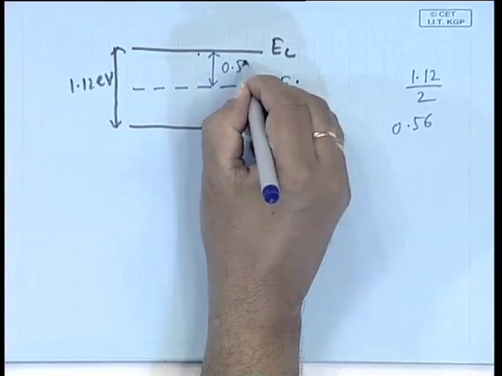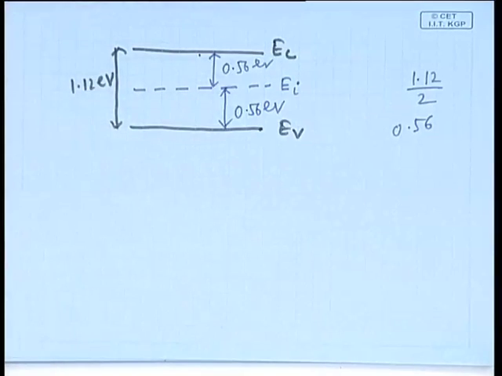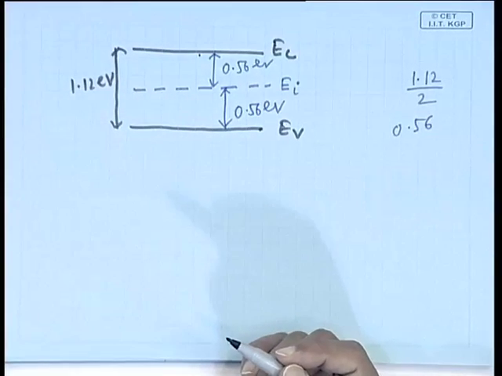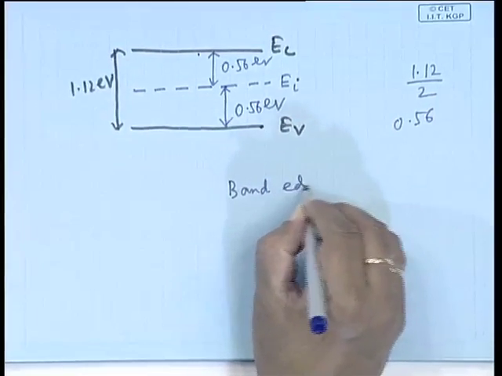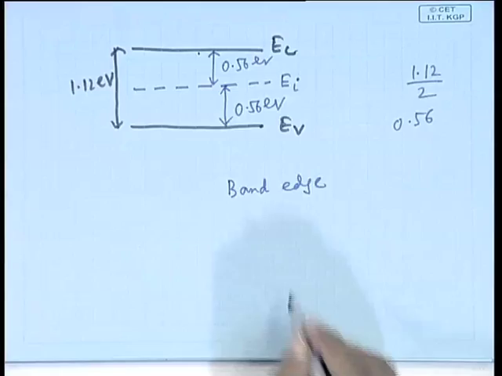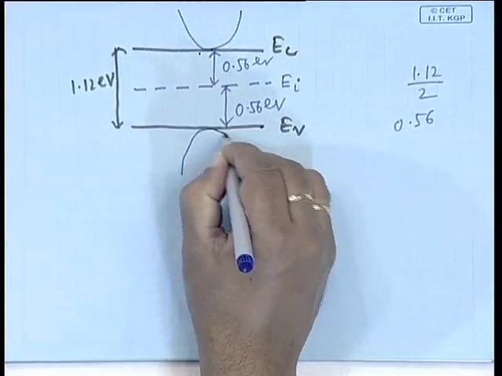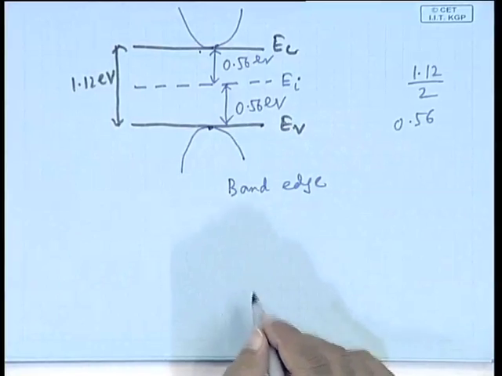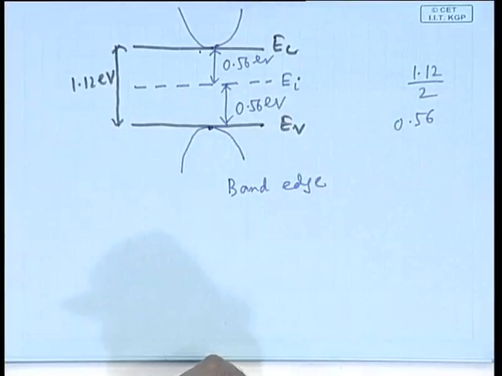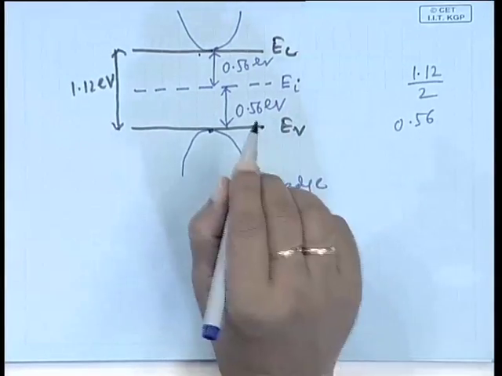So, it is 0.56 electron volt, almost halfway between the two band edges. EC is the conduction band edge, EV is the valence band edge. So, halfway between the band edges there will be an intrinsic level, and that is applicable for intrinsic materials.